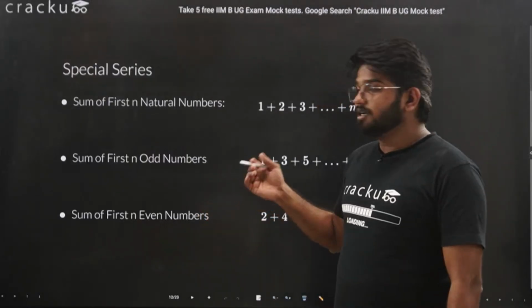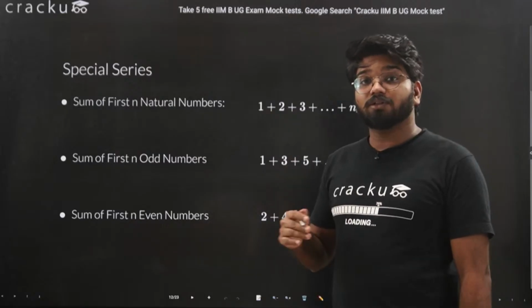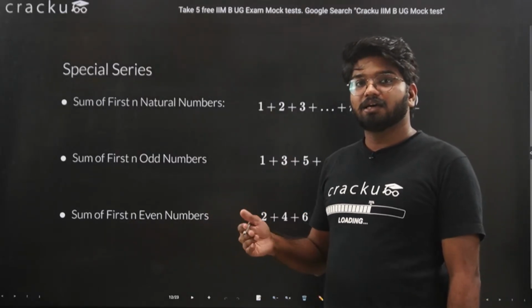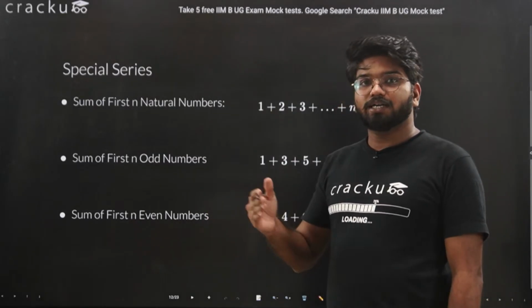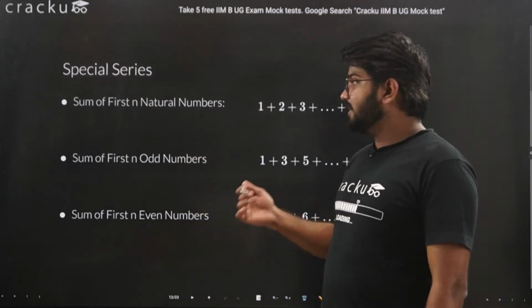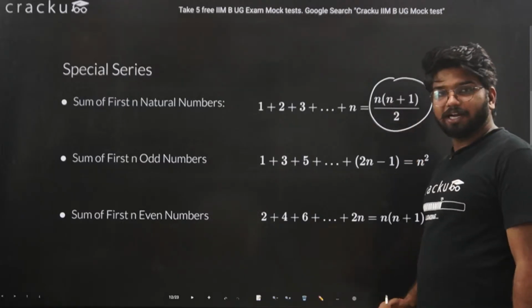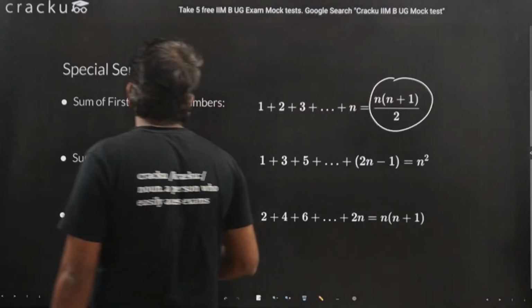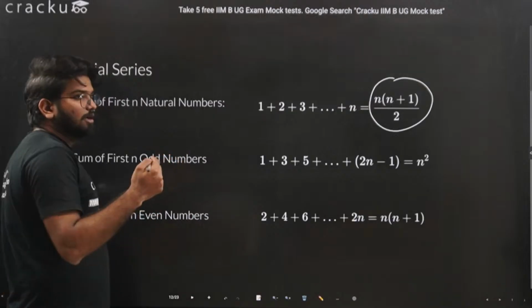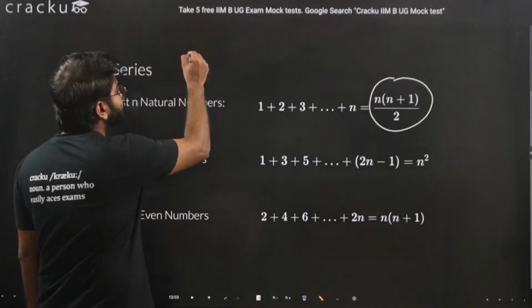If we want to find the sum of the first n natural numbers, that is the sum of 1, 2, 3, 4 till n, then you can simply use this formula: n into (n plus 1) divided by 2.